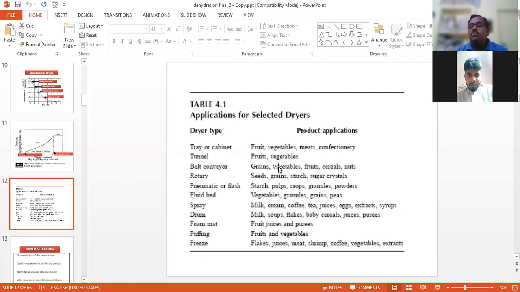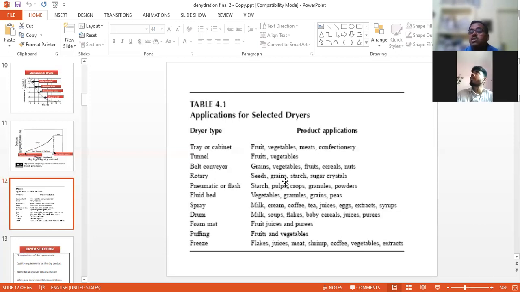For drying fruits, vegetables, meats, and confectioneries, we can simply go for a cabinet dryer or tray dryer. Another one is the tunnel dryer, which is used for fruits and vegetables. We will see the picture in a later slide. Belt dryer, you already know that. You have also seen in villages that grains, vegetables, fruits, cereals, and nuts are dried using a belt dryer. Rotary dryer is used for the processing of seeds.